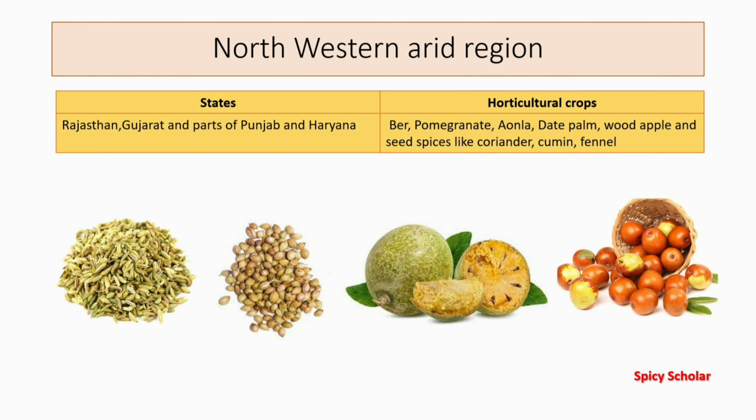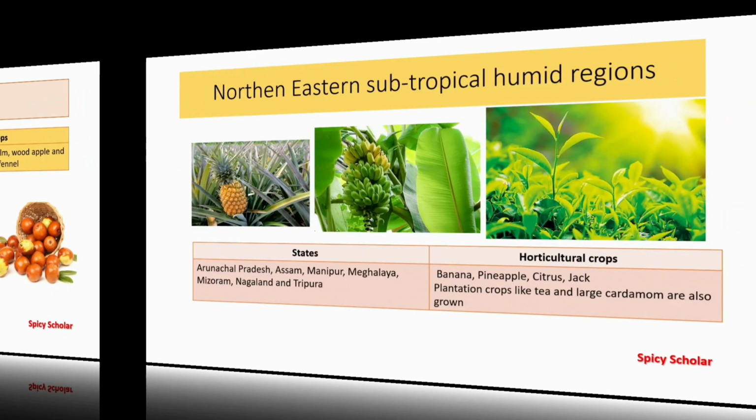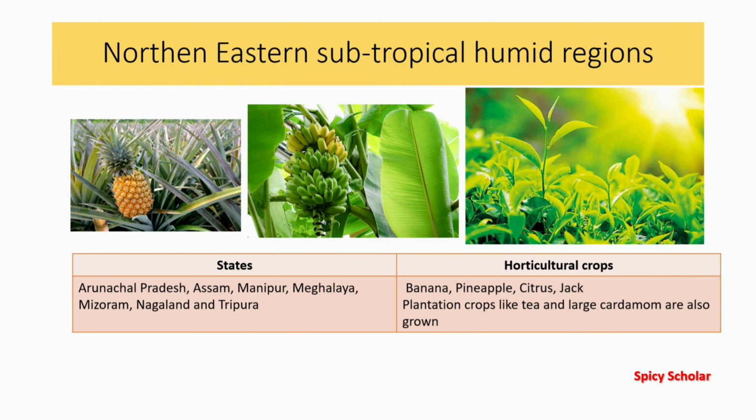Friends, we covered the western side of North India and now moving towards the eastern side of North India where northeastern subtropical humid region is present. This region comprises states and union territories like Arunachal Pradesh, Assam, Manipur, Meghalaya, Mizoram, Nagaland and Tripura. Fruits like banana, pineapple, citrus, jack besides the plantation crops like tea and large cardamom are also grown here.